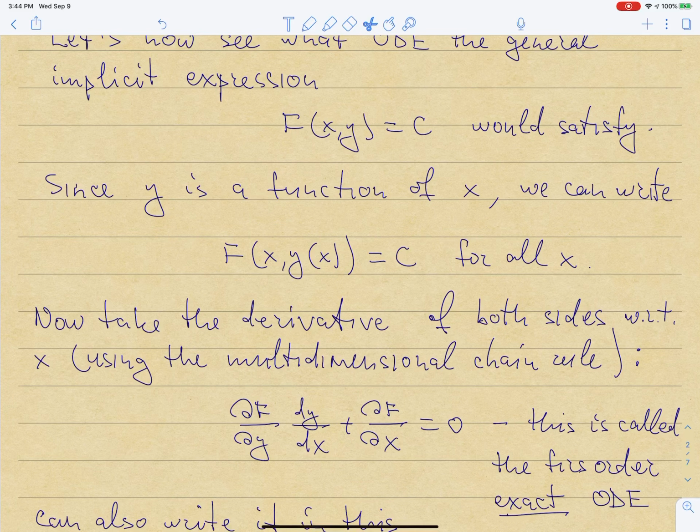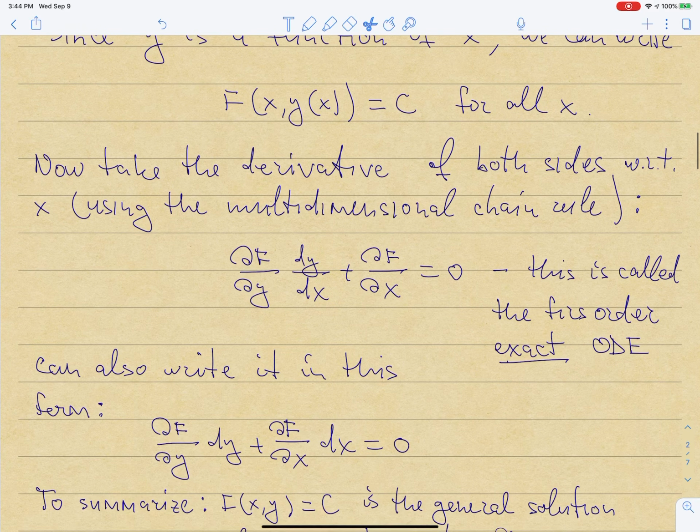And you might recall the multidimensional chain rule for functions of many variables, which told you that the way to take a derivative of this function with respect to x, what you have to do is to take a derivative with respect to x directly first, and then the derivative with respect to y, and multiply that by the derivative of y with respect to x.